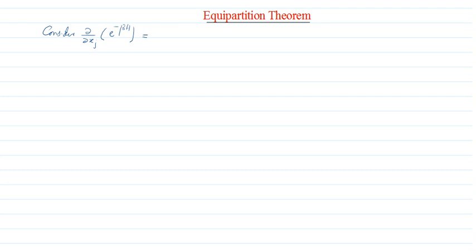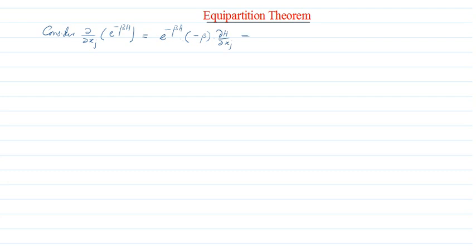It will be equal to e^(-βH). The derivative of the exponential is the same thing. Then I have to take the derivative of -βH with respect to that variable, so into minus β, times ∂H/∂xj. That is by the function rule. So what does it mean?